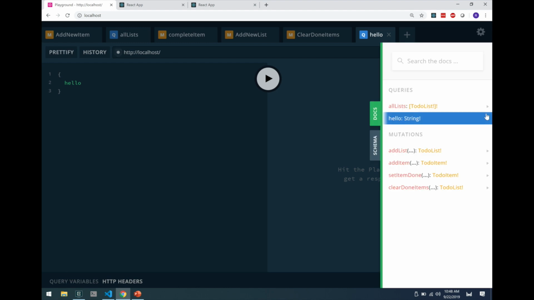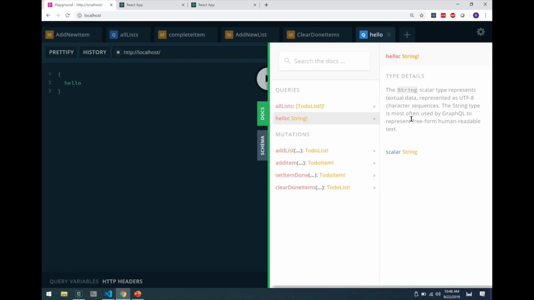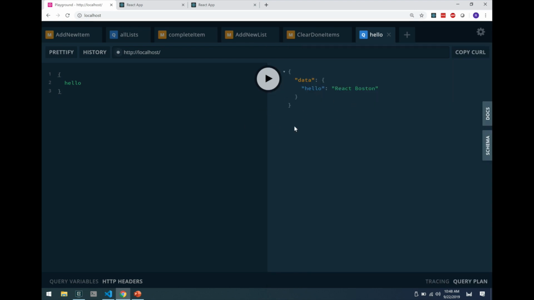Now when I click docs, I can see the hello string in here, right? And I can run it like so. That shouldn't surprise anybody. All we did was write this root query. When I leave out the operation type, GraphQL infers that you're trying to run a query. So this is identical, and we're just saying we want to fetch the field at the root called hello.